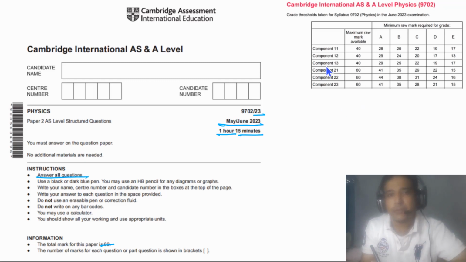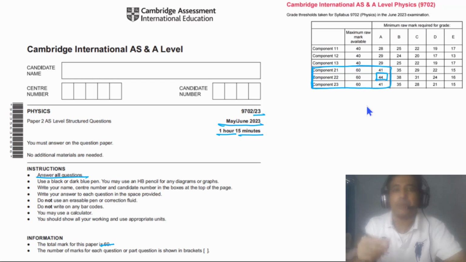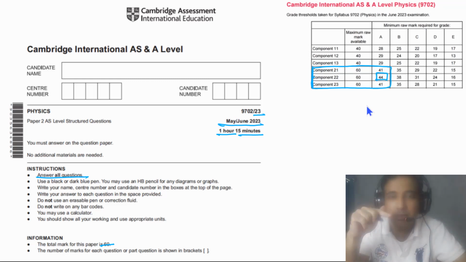And if you look at the grade threshold and compare these three variants, you can see the grade threshold for variant 2 is higher than variant 1 and variant 3. It simply means that variant 2 is relatively easier than variants 1 and 3. Students performed well on variant 2 as compared with variants 1 and 3.